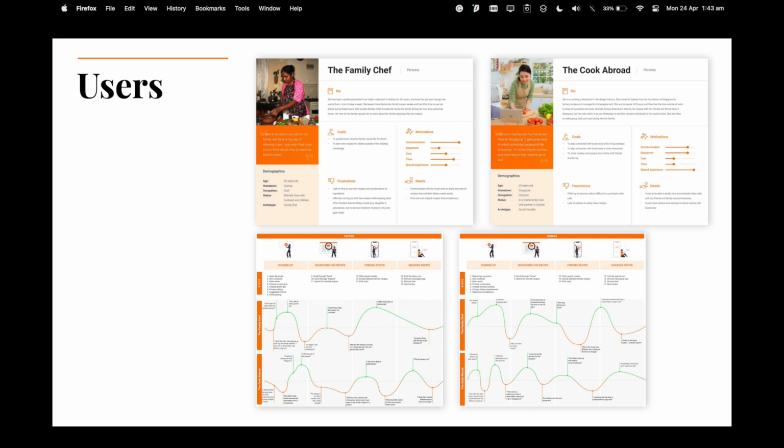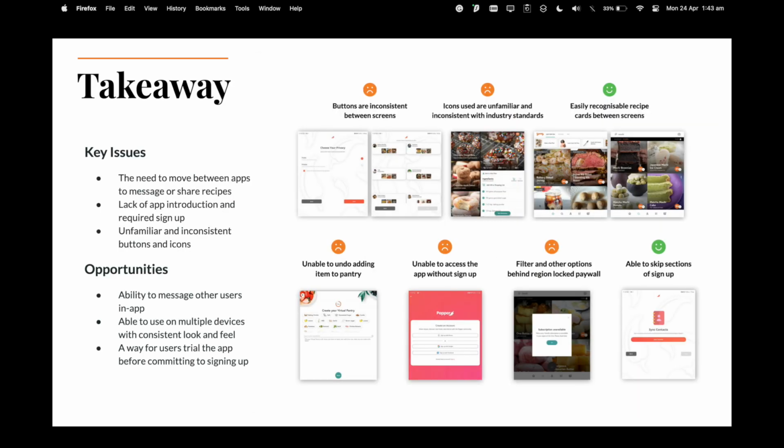Thus, it was concluded that a digital ecosystem with in-app messaging between users on different devices would be ideal for both of the users. The takeaways from heuristic analysis and user research were a need for consistent icons and buttons, the ability to skip, sign up, and trial the app, and giving the users the ability to message and share recipes within a single app.